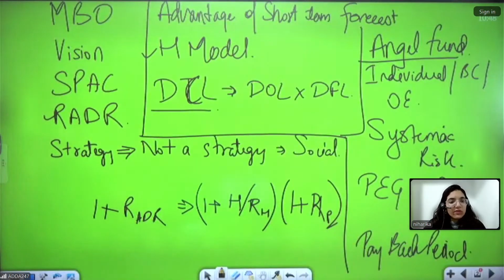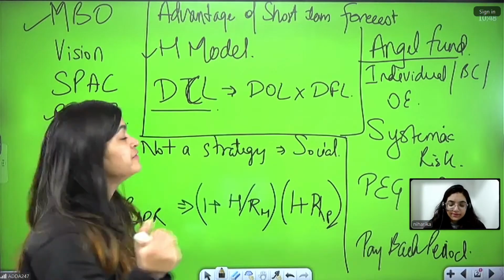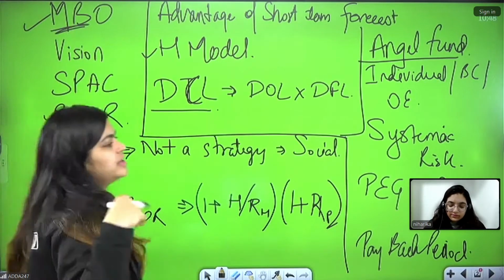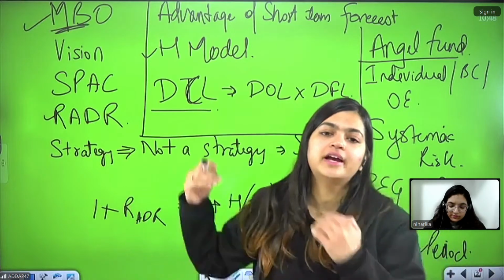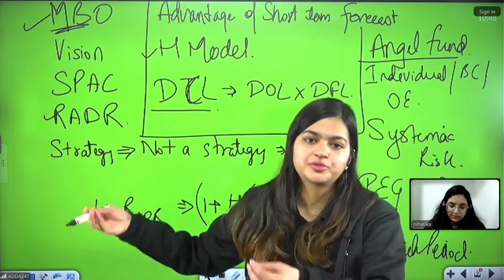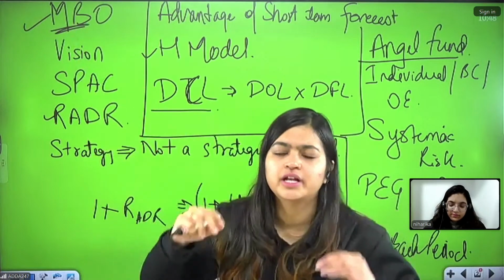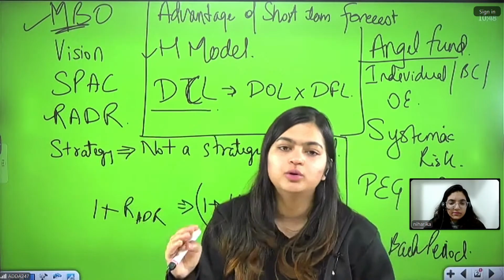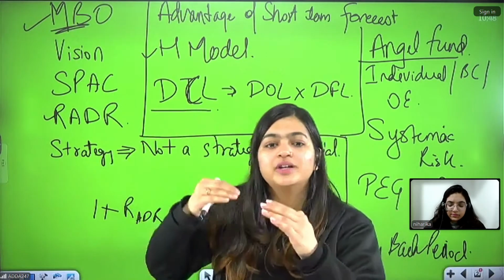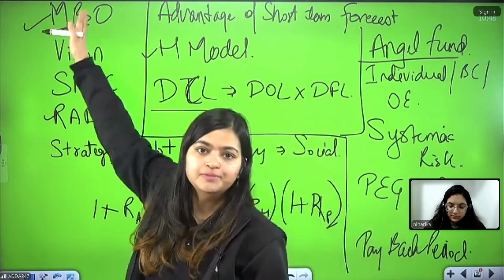MBO, please explain the part of MBO. This is your MBO, management by objective, in which organizations and employees come together, and by evaluating the environment, they decide the future goals and objectives. So that is what MBO is. They can ask about these steps: first, setting the organizational goal, then setting the employee goal, then evaluating them, then analyzing, and finally giving them performance appraisal. So these are the steps of your MBO.